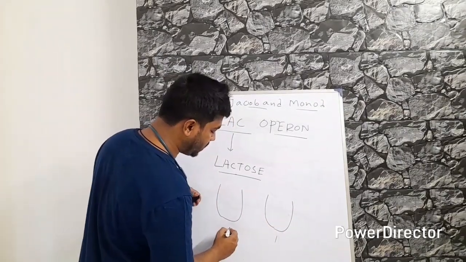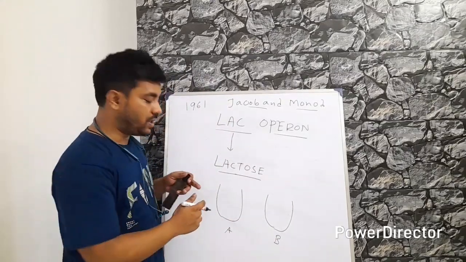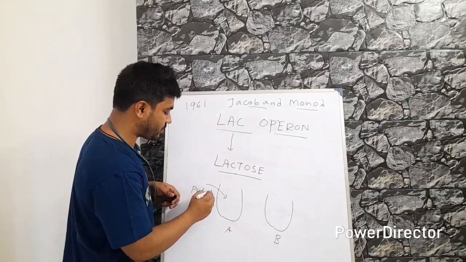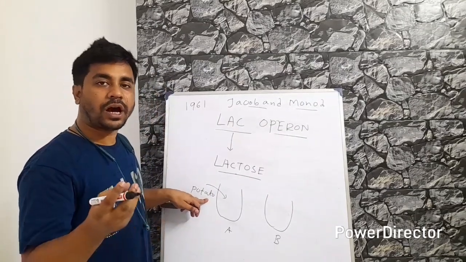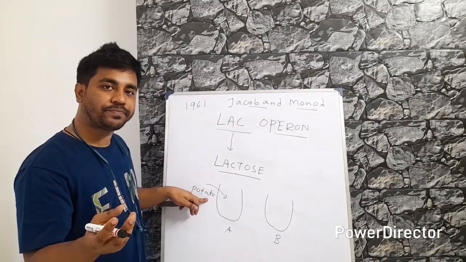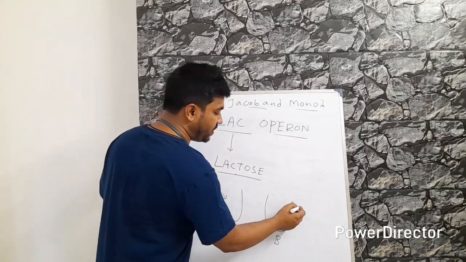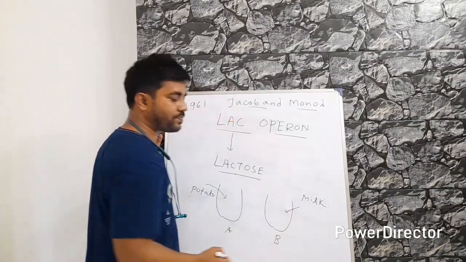Suppose this is A, this is B. Suppose in the medium A, they gave potato. All we know the potato is rich in carbohydrate. And in the medium B, they gave milk.